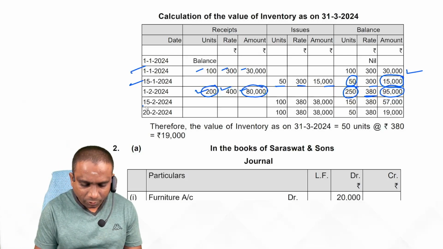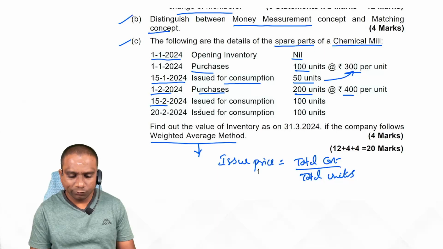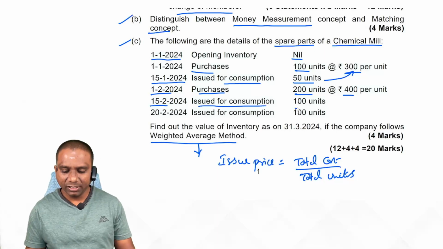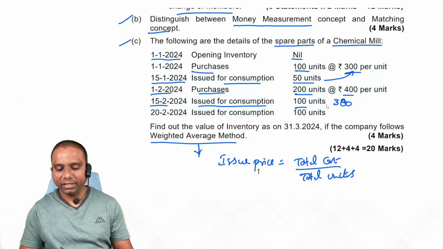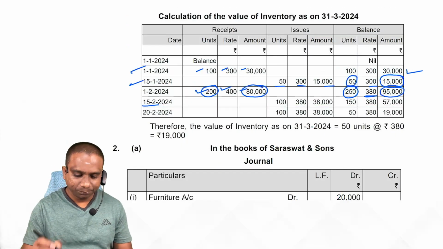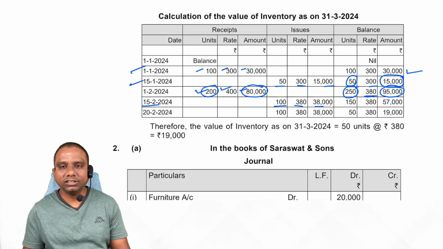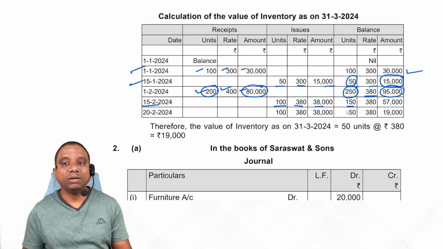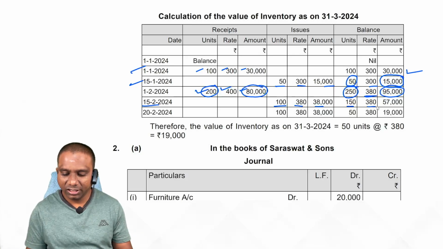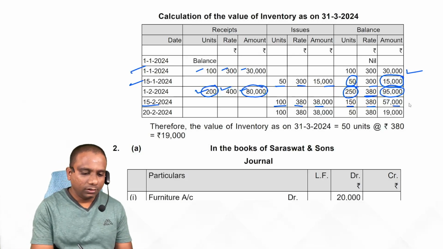Okay, next one. 15/2/2024 issued for consumption. Again 100 units. This time we take price 380 rupees per unit. Yes or no? Previous price. Observe, 100 units at 380 rupees price, 38,000. Balance, earlier 250, now 100 issued, now 150. Amount, there is no change. So 380 per unit, price per unit there is no change.